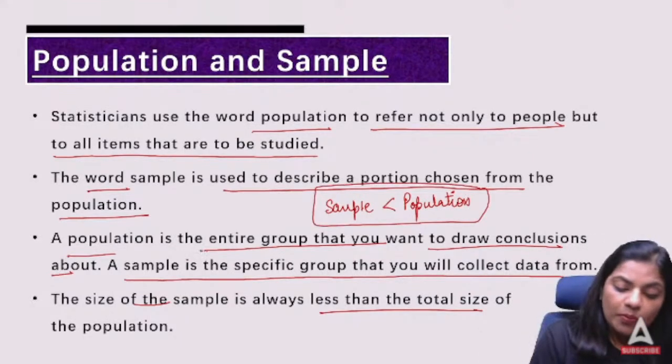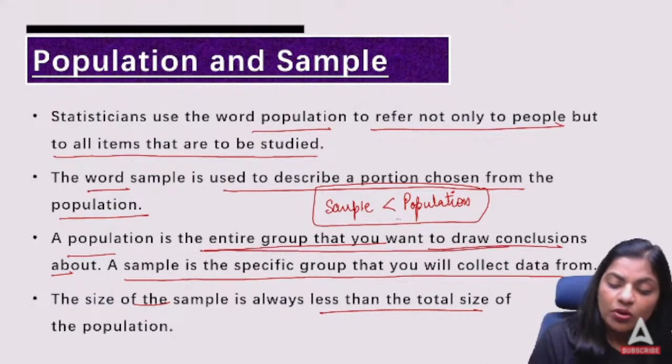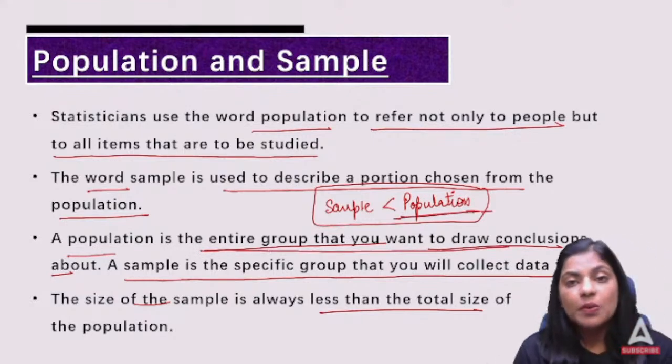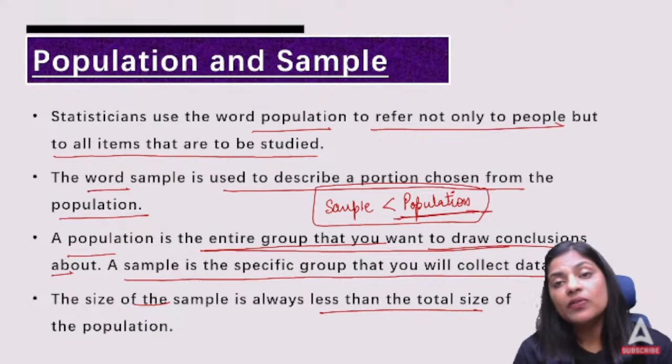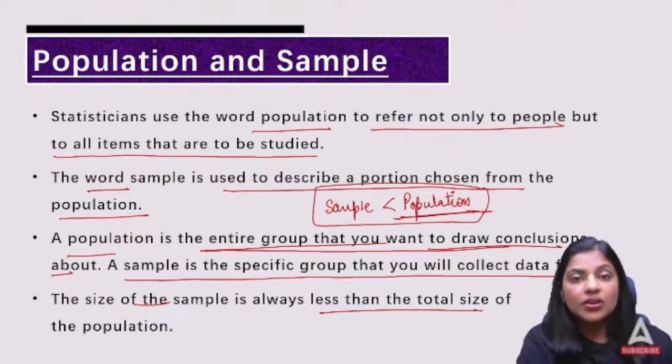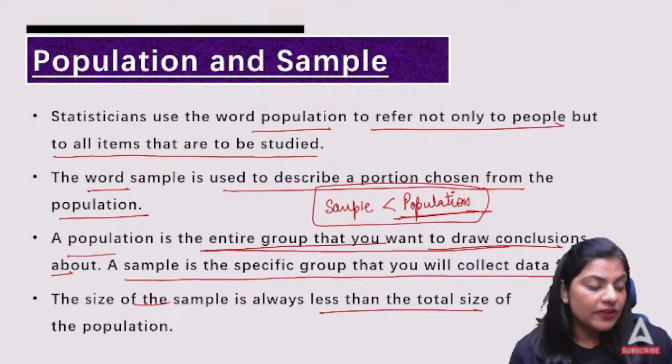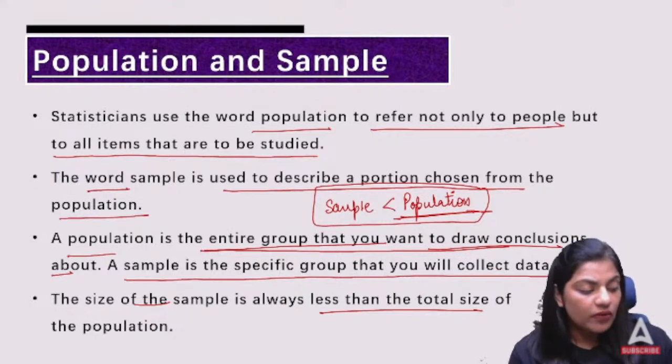Alright. A population is the entire group that you want to draw conclusions about. So what is population? It is basically the entire group on which we are going to draw our conclusion. And the sample is the specific data that we are going to work on, or collect information about. I hope this is clear to everyone.